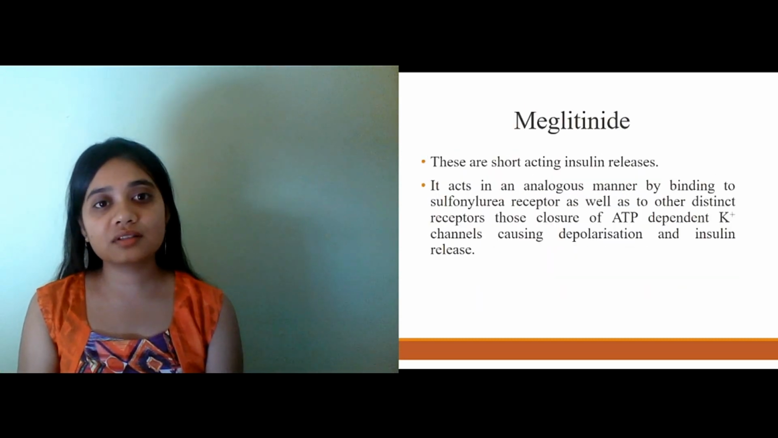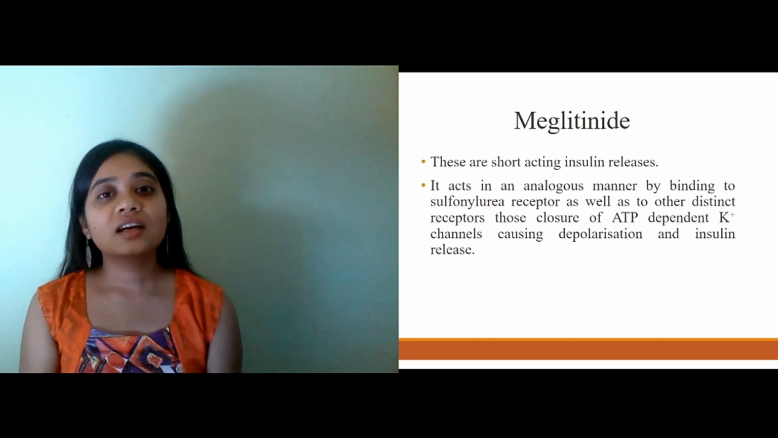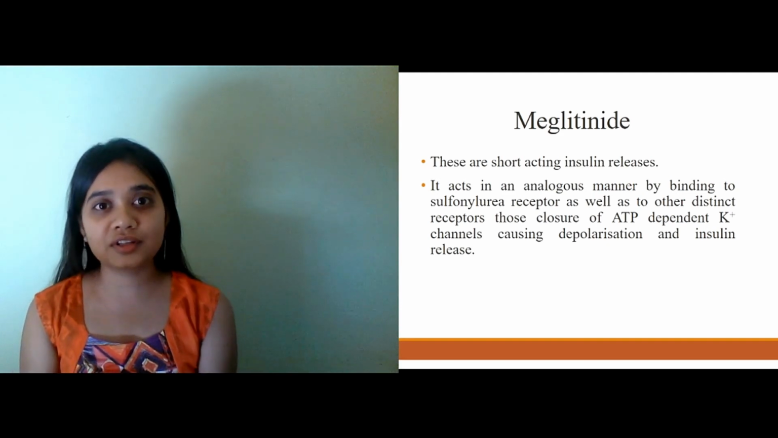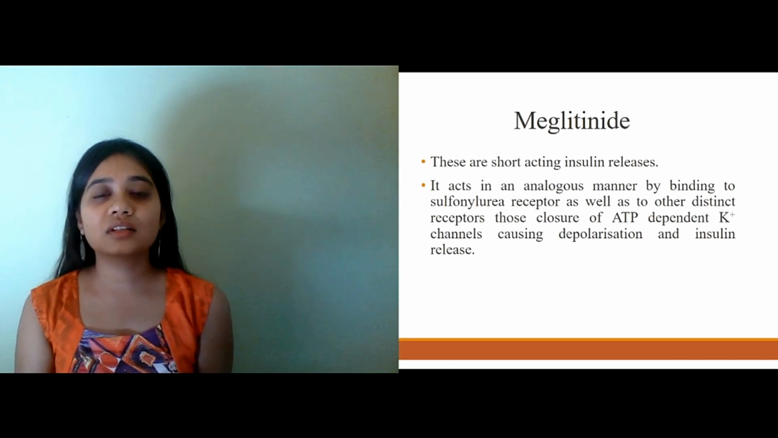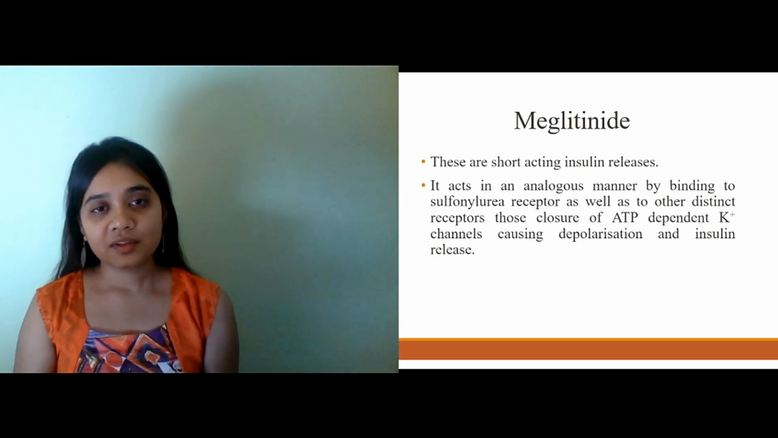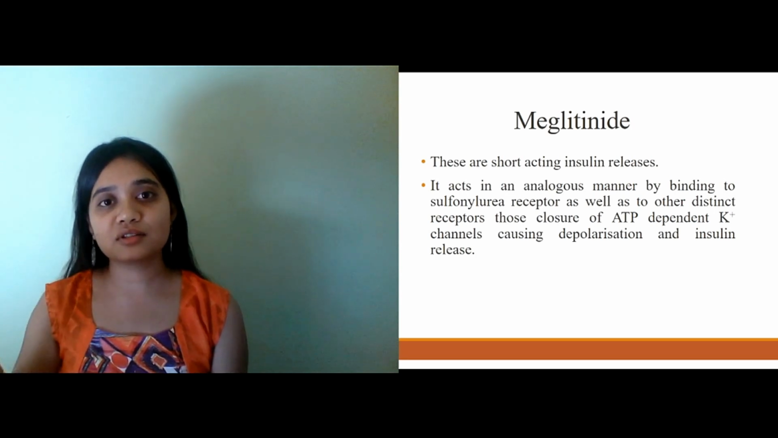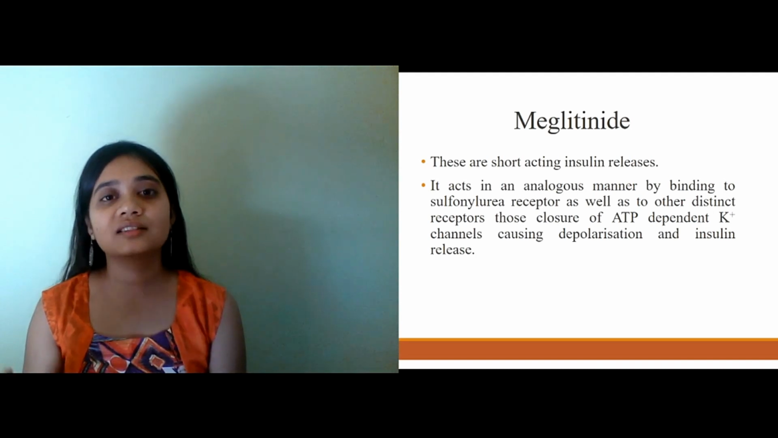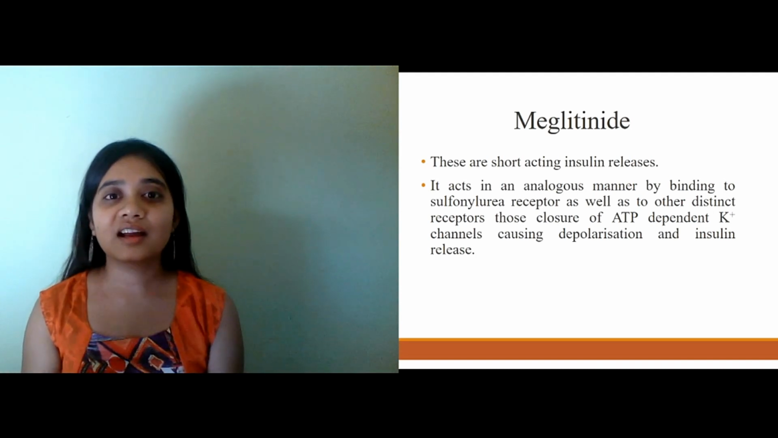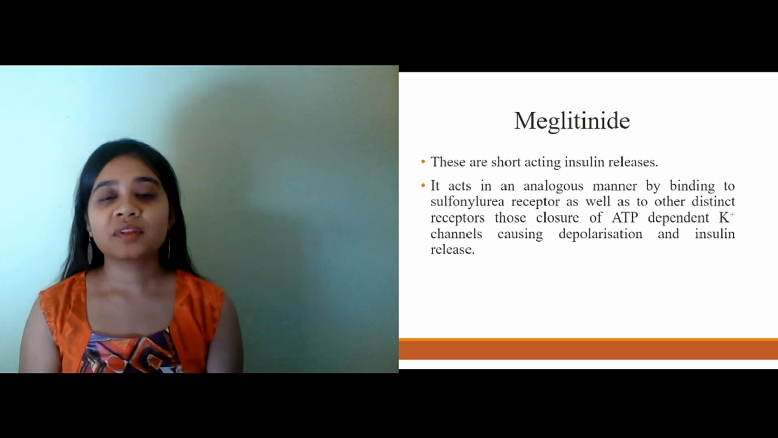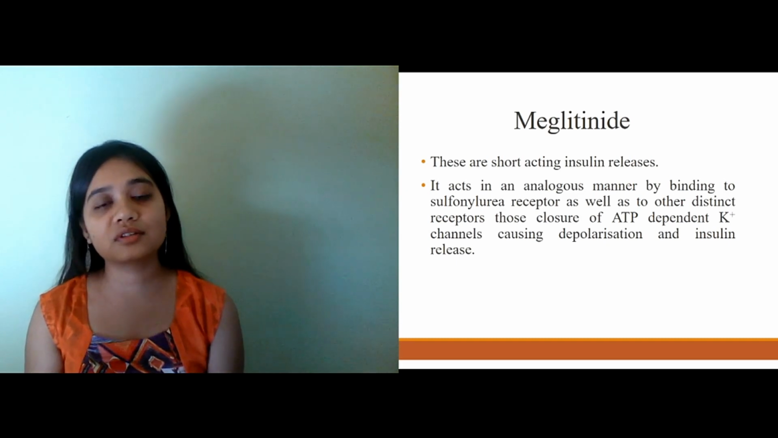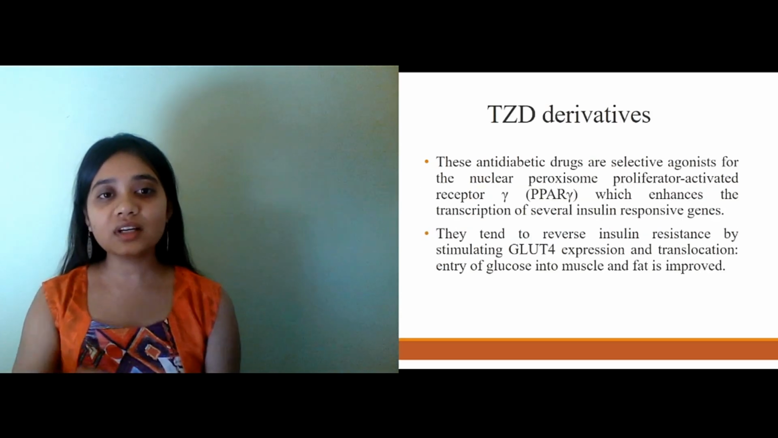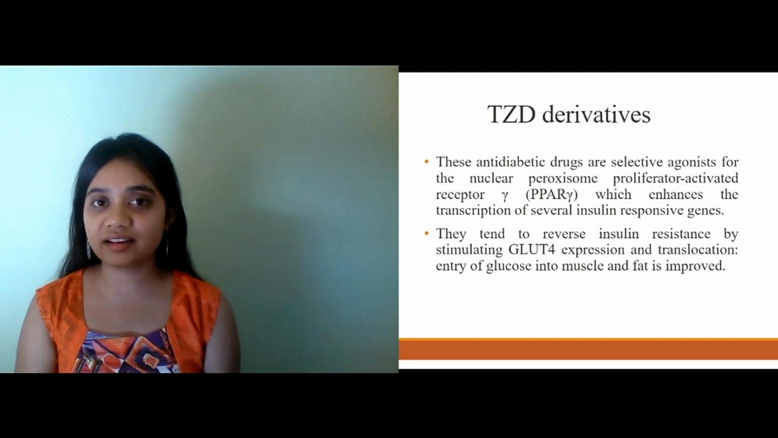Now moving towards the next class, which is meglitinides. This class of drugs has similar actions to sulfonylureas, but it really depends on the functioning of the beta cell. So they have distinct receptors from sulfonylurea, and they will act the same as sulfonylurea, like the closure of the potassium ATP channel, and it will increase the influx of calcium, and hence it will increase the exocytosis of insulin, and hence it will increase the insulin secretion. It includes repaglinide and nateglinide.